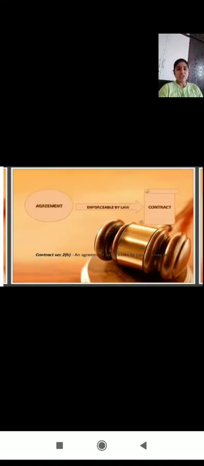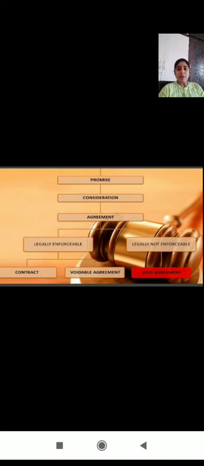You can see here the equation: agreement plus enforceability by law is equal to a contract. When the agreement is enforceable, then only it becomes a contract. According to Section 2(h), an agreement which is enforceable by law is a contract.